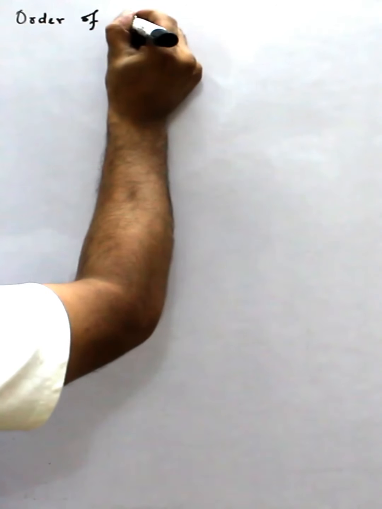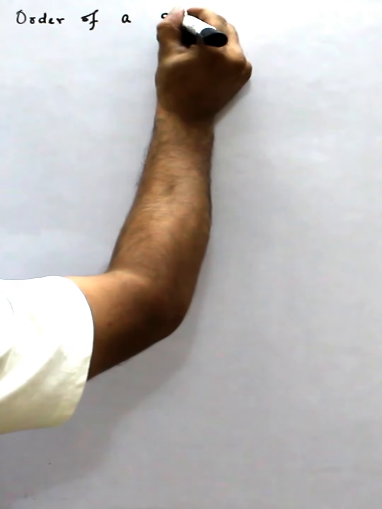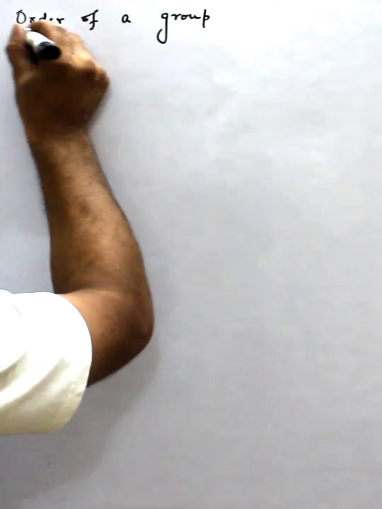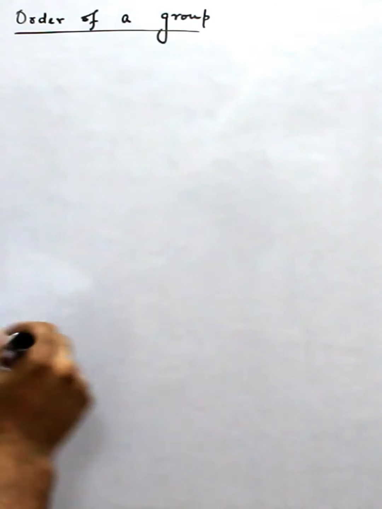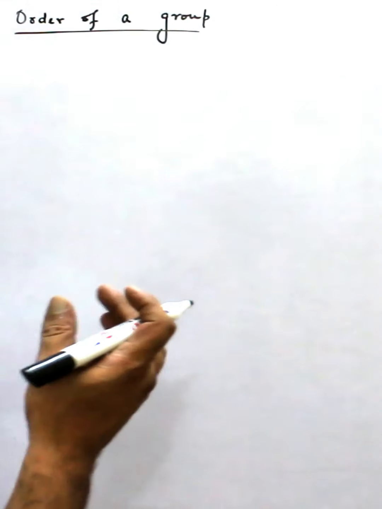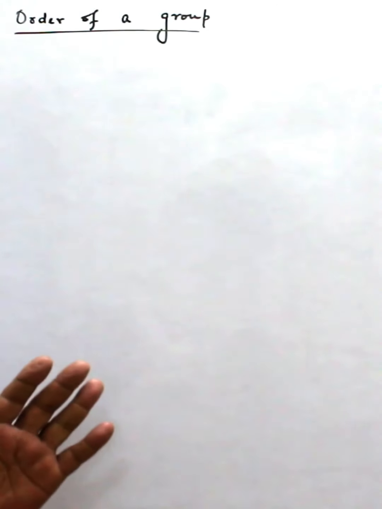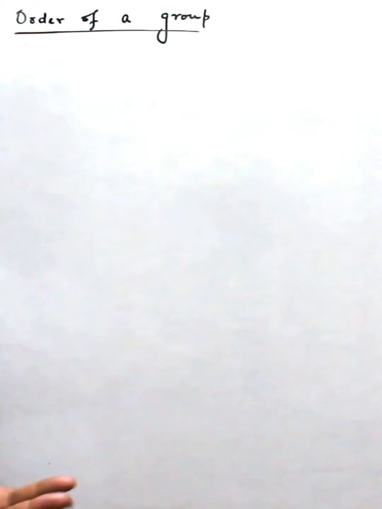Order of a group. Now, till now we have seen that there are groups which are finite or infinite.